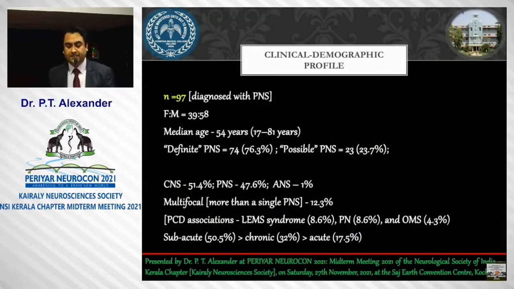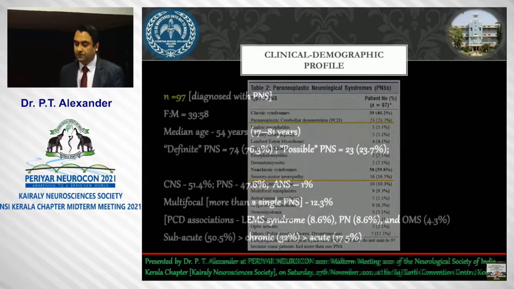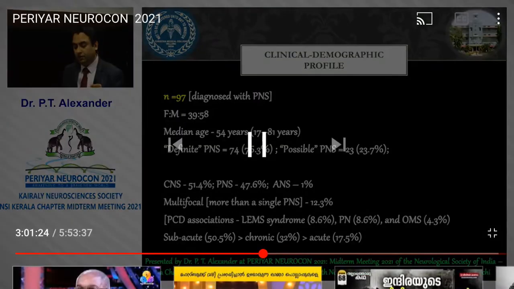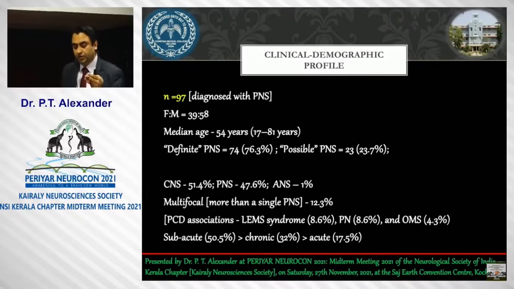Results: we had a cohort of 97 patients, with a female to male ratio of 60 to 40, and median age of less than 55. Definite PNS was about 3/4 of the cohort, and 1/4 was possible PNS. The distribution between the central nervous system and peripheral nervous system involvement was almost 50 to 50. Multifocal involvement, more than one PNS in the patient, was about 12.3%. Usually, it was associated with paraneoplastic cerebellar degeneration, LEMS, peripheral neuropathy, and opsoclonus myoclonus syndrome.